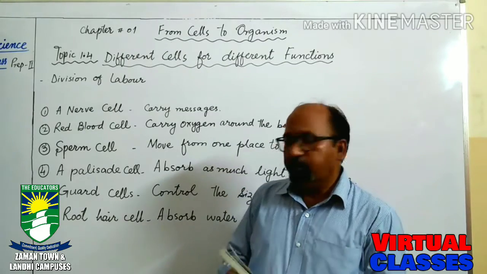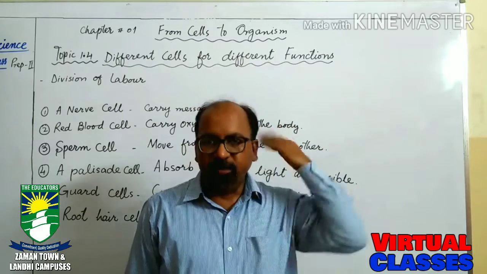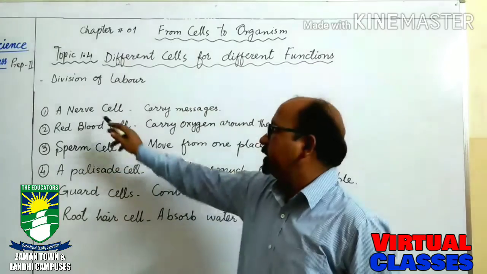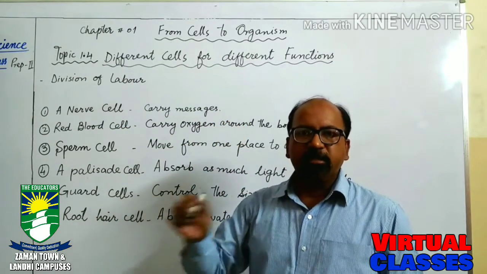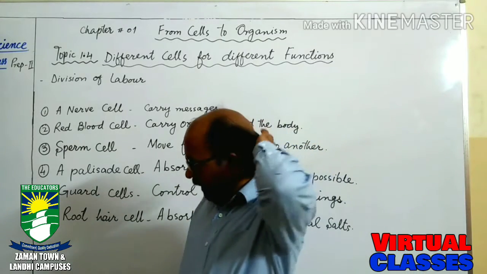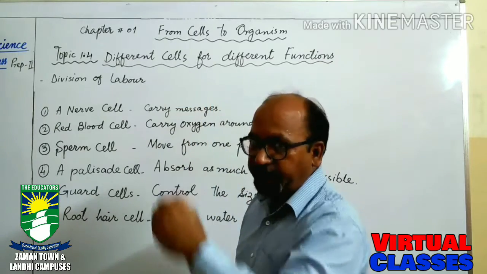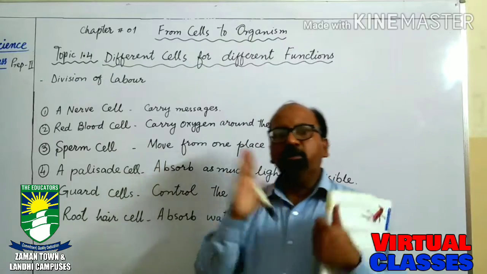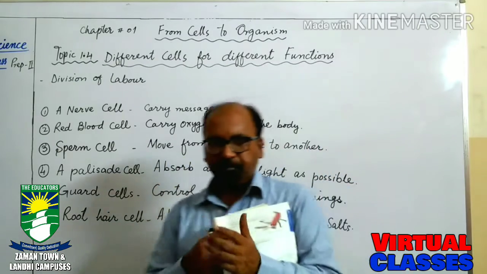The brain is connected with the body, and in all the body parts these nerve cells are present. These are connected with the brain over here, and with the backbone they go down and also spread into the body parts.